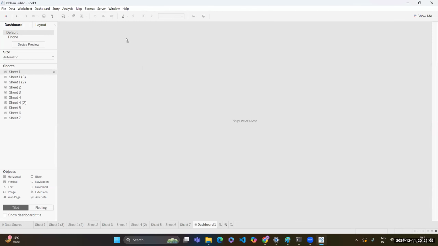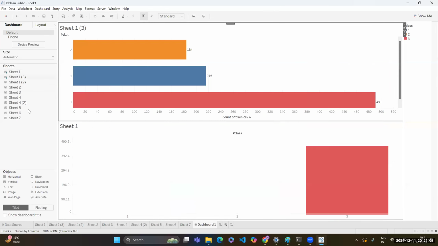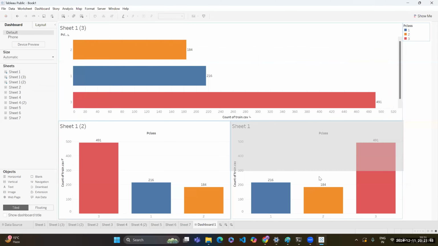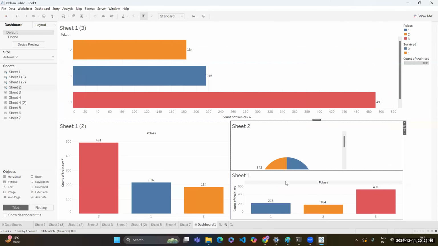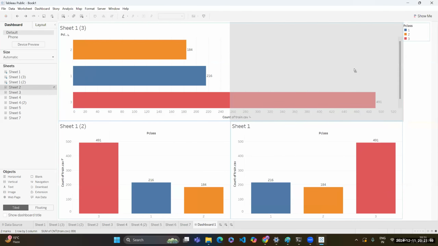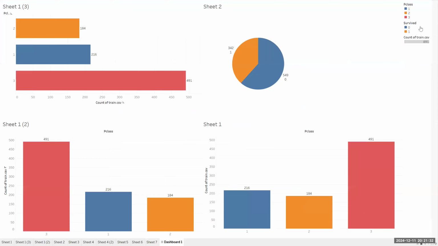Okay, now in the dashboard, what we are doing, we are basically adding our charts. Once you have created them, then we can populate those charts over here, right? Now you can see whatever charts we have created, all those charts are populating over here, and this is my custom dashboard. I can go to full screen also.